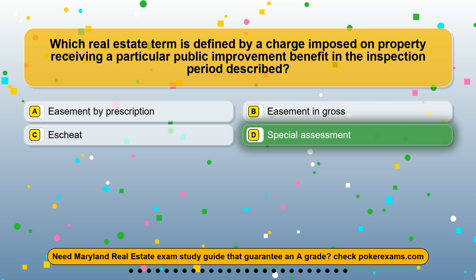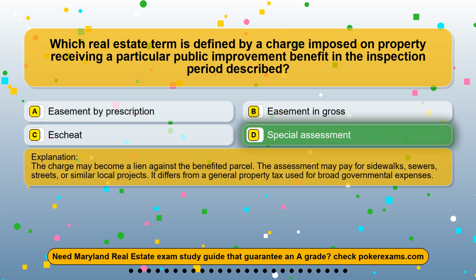The correct answer is option D, special assessment. The charge may become a lien against the benefited parcel. The assessment may pay for sidewalks, sewers, streets, or similar local projects. It differs from a general property tax used for broad governmental expenses.